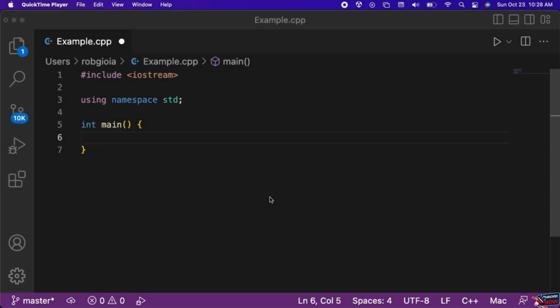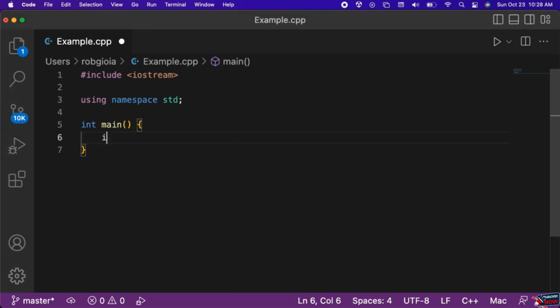In this video, we will learn about while loops in C++. A while loop allows us to run code multiple times. We should use a for loop when we know the amount of times we want to loop through the code, and a while loop when we aren't sure how many times to loop through. A while loop will execute while its condition is true.